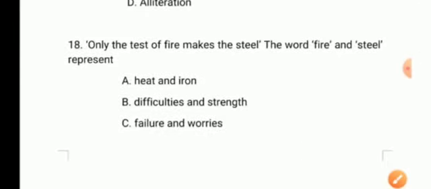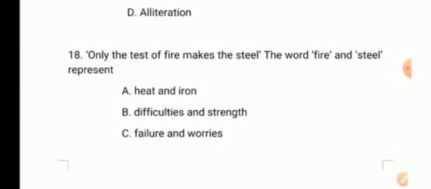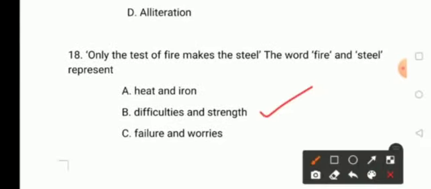18th question. Only the test of fire makes the steel. The words fire and steel represent A, heat and iron, B, difficulties and strength, option C, failure and worries, and option D, pain and patience. So here the answer is difficulties and strength. Moving on to the next question.